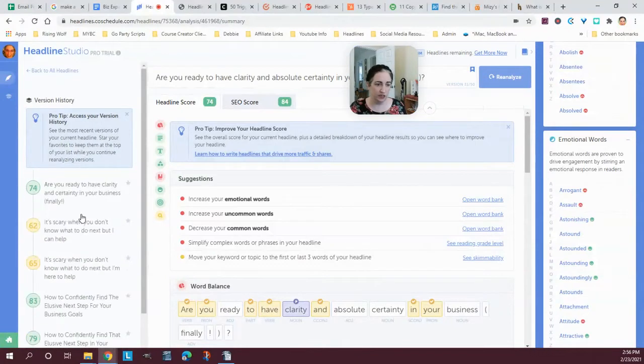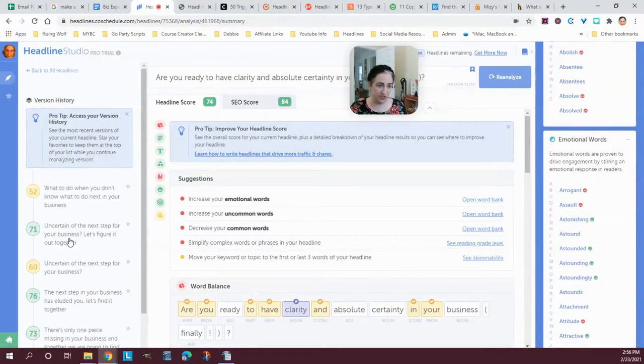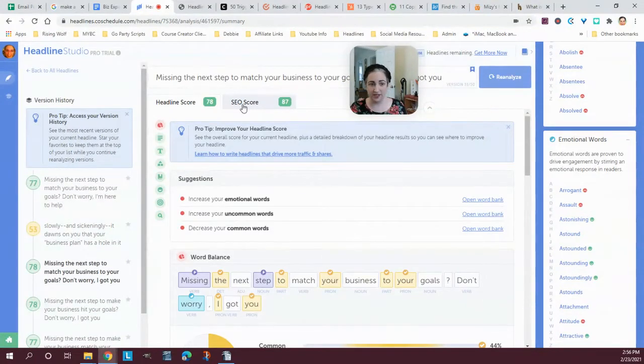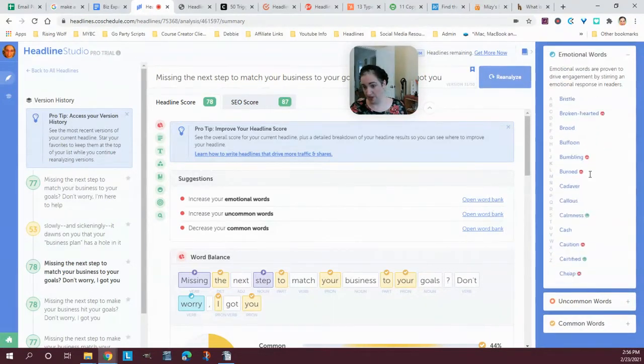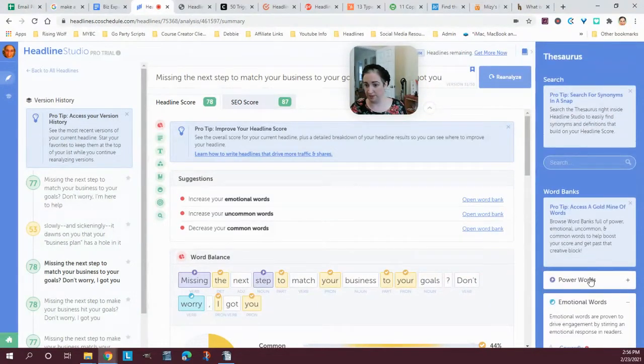Amazing. We've got the version history here as I test out different things. I can easily go back to one of the ones that I liked. It gives a headline score and an SEO score, and I'll come back to that in a moment. Suggestions: increase emotional words. So I open the word bank here. Uncommon words, common words, emotional words, power words.